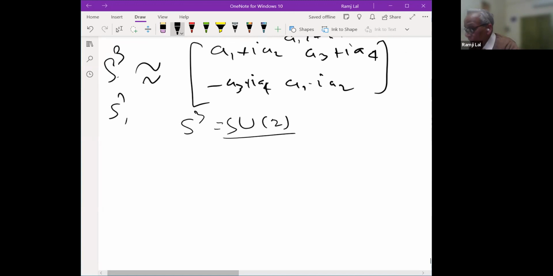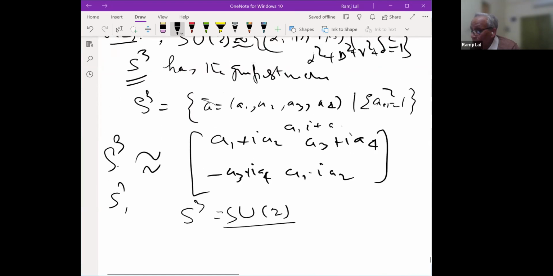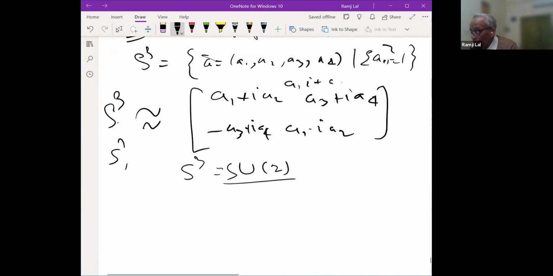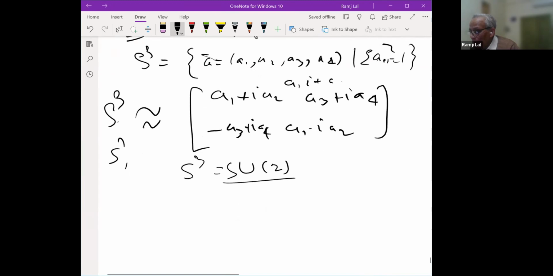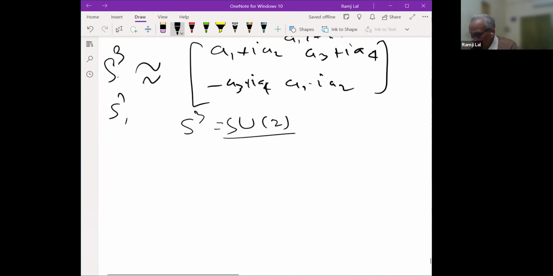So we shall look into the actions of these here. So this is your SU2, which has been identified here. So maybe for the time, I'll just leave this. I'll come to these things again. So S3 has a multiplication here.